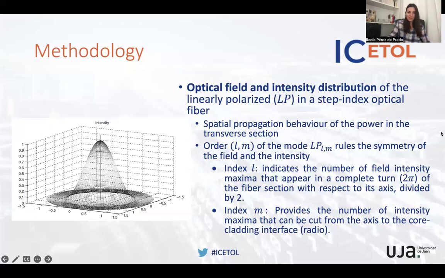Whenever we find a linearly polarized mode, we have the first index indicating the number of field intensity maxima that appear when we go through a complete turn, that is, 2 pi in the fiber section, and then a second index which provides the maximum intensity maxima that we can find in a cut from the axis through the core and the cladding.